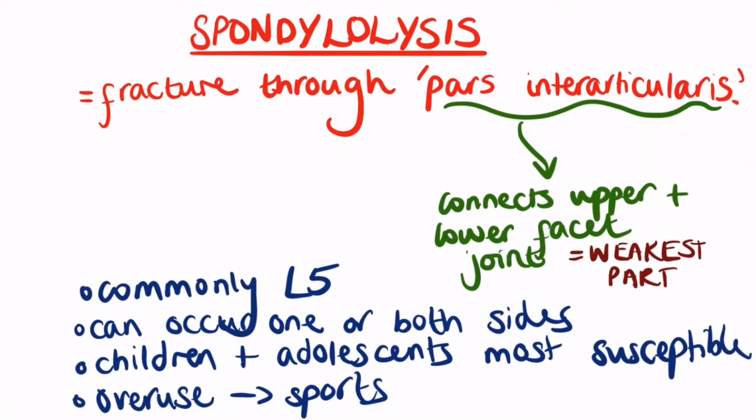Spondylolysis is a crack or stress fracture in one of the vertebrae. It most often occurs in children and adolescents who participate in sports that involve repeated stress on the lower back, for example gymnastics, football and also weightlifting. The fracture develops through the pars interarticularis, which is a small, thin portion of the vertebra that connects the upper and lower facet joints. The most common fracture site is the fifth vertebra of the lumbar spine, and it can occur on one or both sides of the bone.